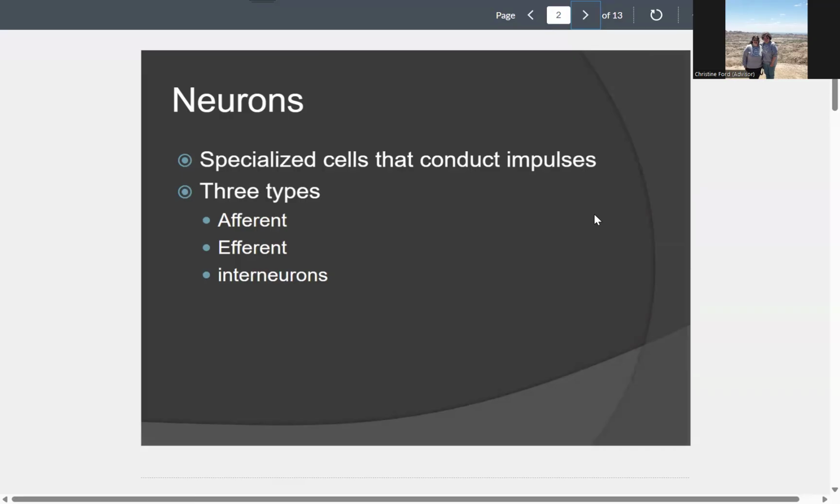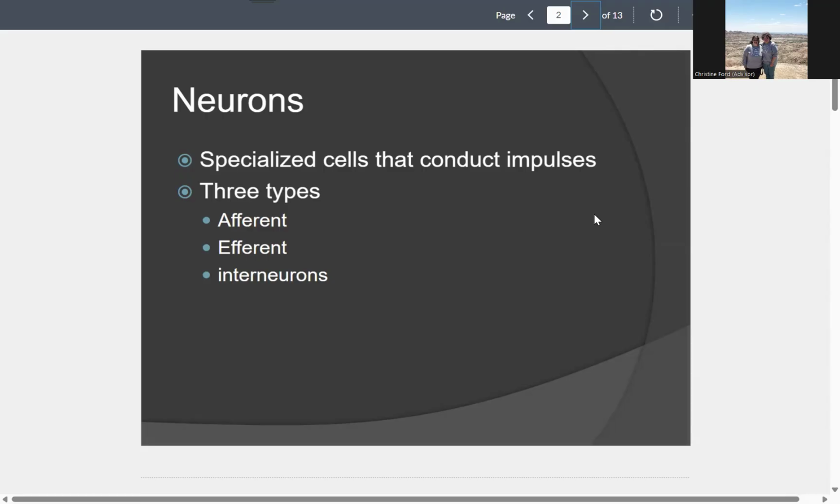Afferent neurons are sensory neurons, meaning that they collect information from our senses and take it to our brain and back down to our senses. Efferent neurons are motor neurons. That means they collect information from our movement and our muscles and glands and take that information to our brain and back again. And then interneurons are connectors.